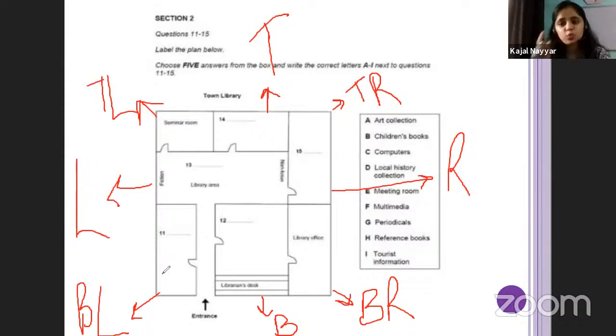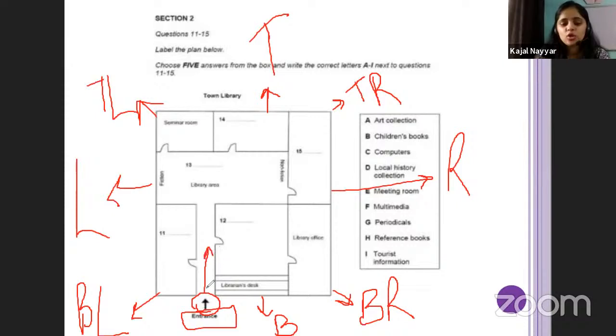Now the reference point that we were talking about before: the examiner will say to you that right now we are at the entrance, and this arrow shows which direction you are facing. Now what you have to do is just move it.